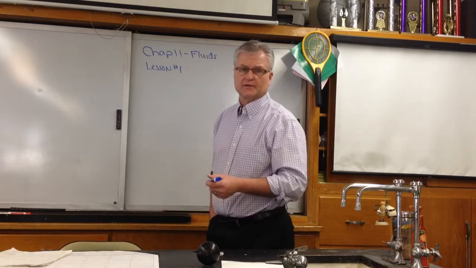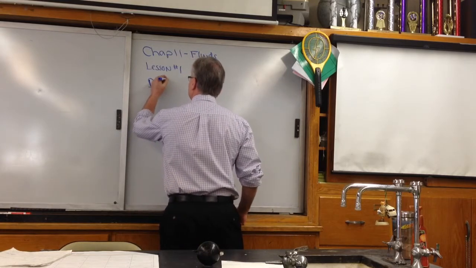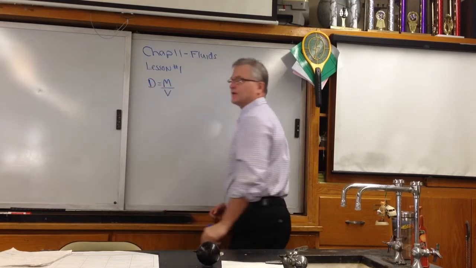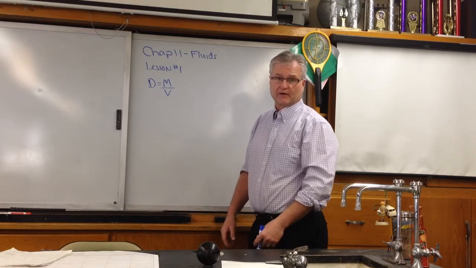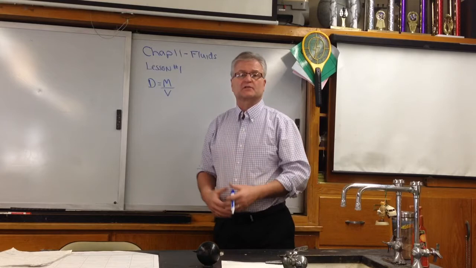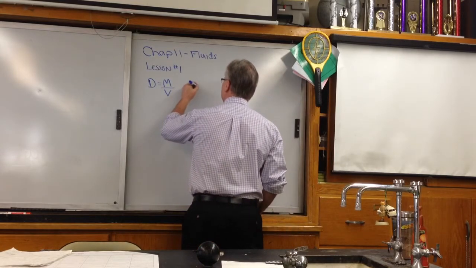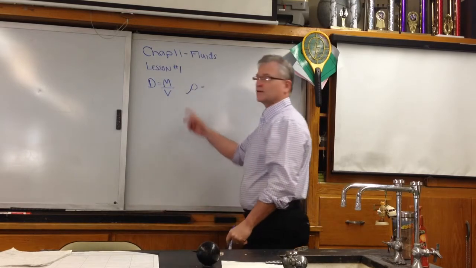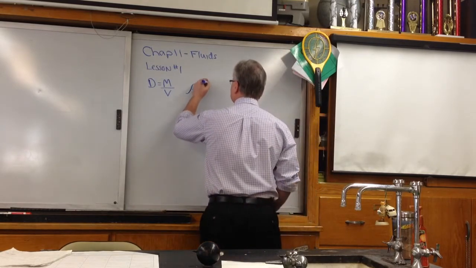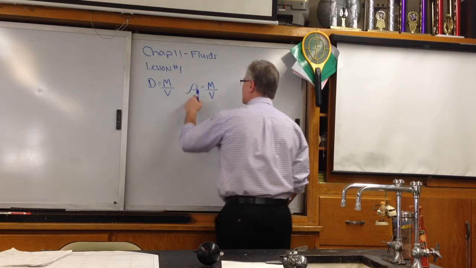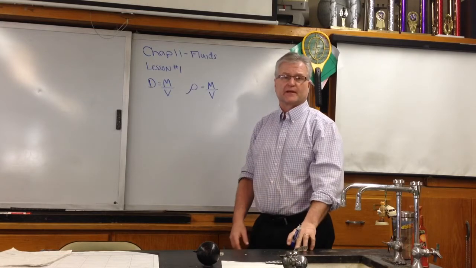One of our first ideas is density. We learned in chemistry that density is mass divided by volume. That's not velocity, we're talking about volume here, the actual size of the object itself. In physics, we normally use the Greek letter rho, R-H-O, for density. So if you see this funny Greek symbol, it means the same thing as D, what we used in chemistry for density.